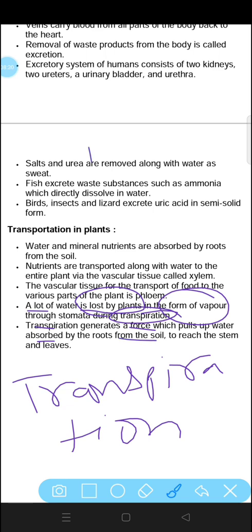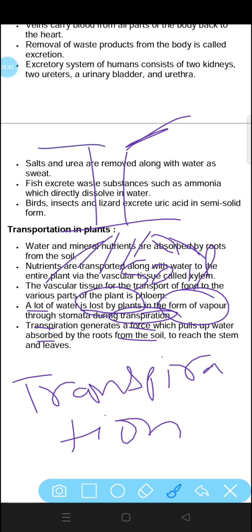Roots absorb water from the soil. After that, transpiration creates a pull in the stem and branches. Due to the transpiration pull, the water is transferred from the roots to the different parts of the plant.